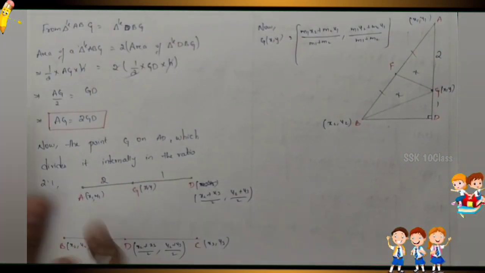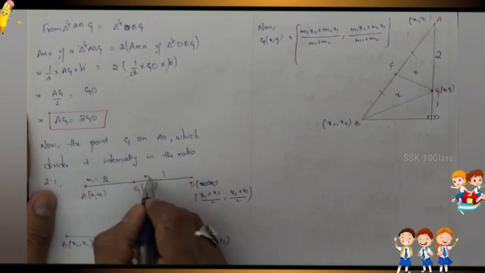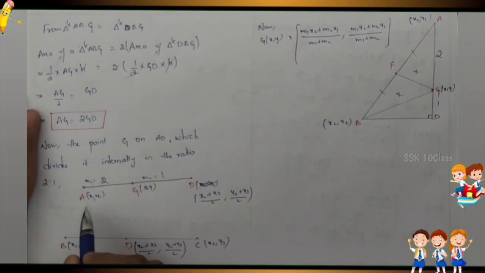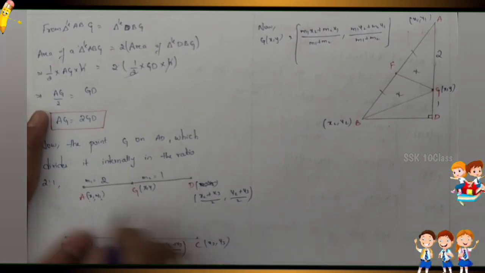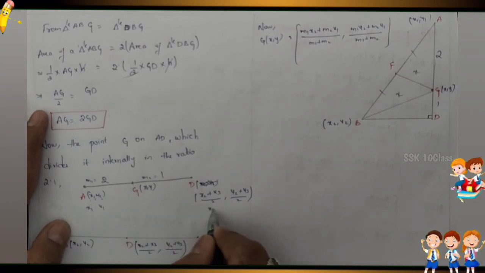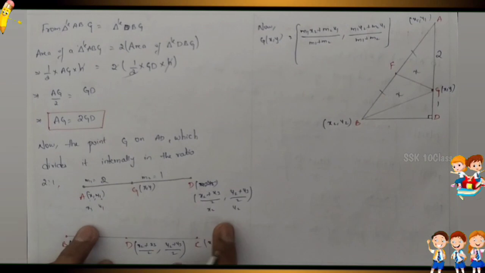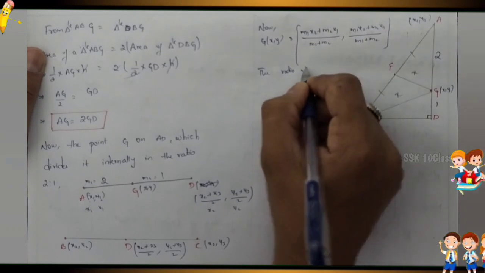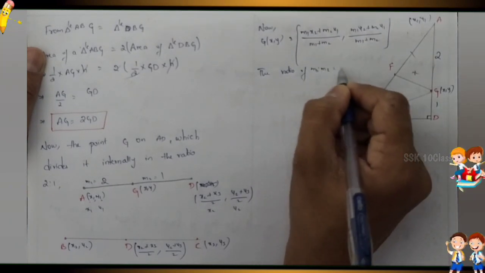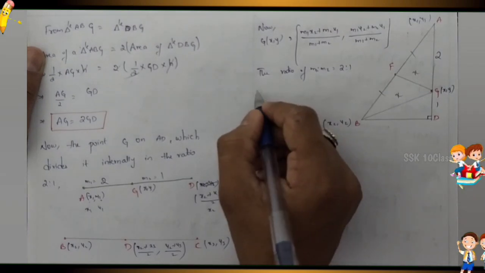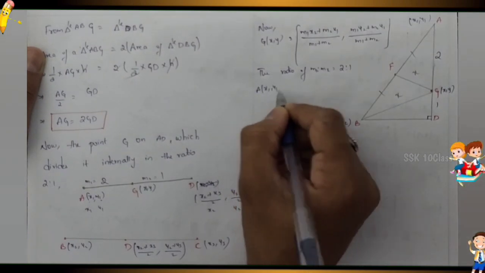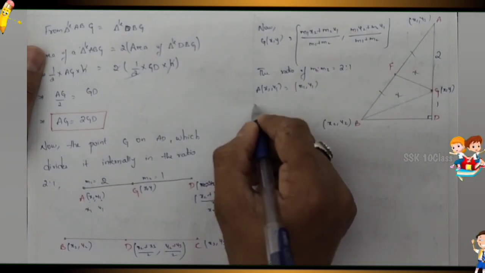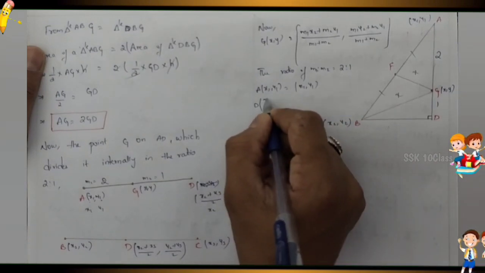Now what is m1 here? This is m1, this is m2. Now here the x1 y1 value. So this is x1 y1, and this is x2 y2. Okay, I'll write here also. The ratio of m1 is to m2 equals 2:1. Now what is the value here? x1 comma y1 is x1 comma y1 only.